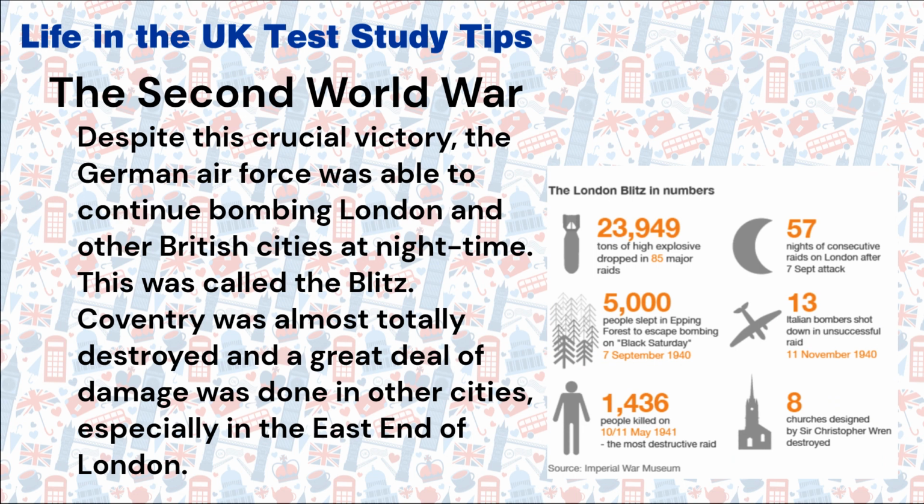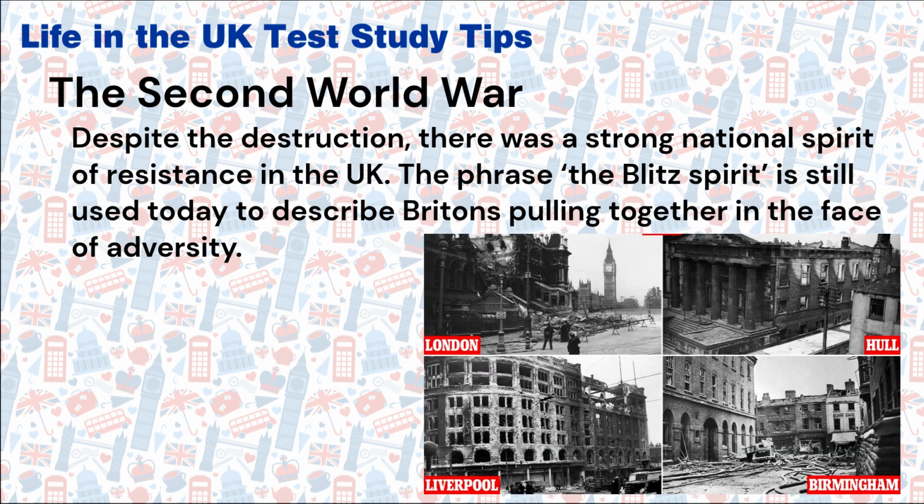Despite this crucial victory, the German Air Force was able to continue bombing London and other British cities at nighttime. This was called the Blitz. Coventry was almost totally destroyed and a great deal of damage was done in other cities, especially in the East End of London. Despite the destruction, there was a strong national spirit of resistance in the UK. The phrase, the Blitz spirit, is still used today to describe Britain's pulling together in the face of adversity.